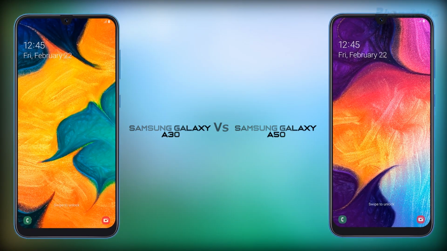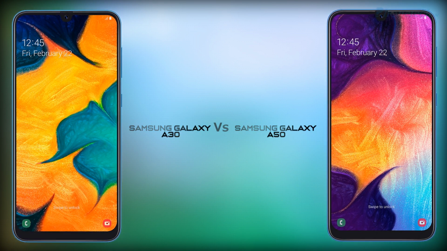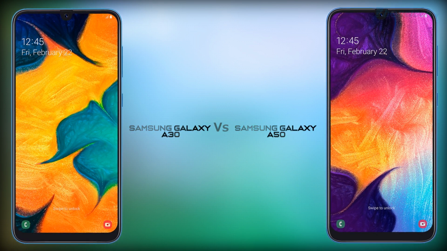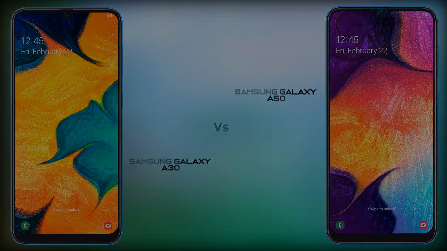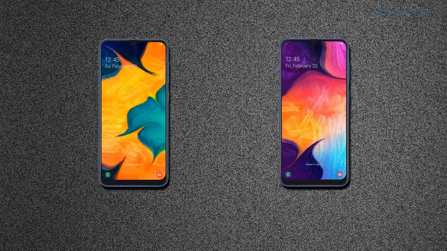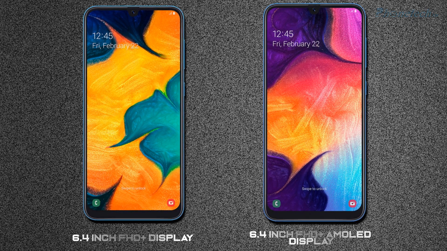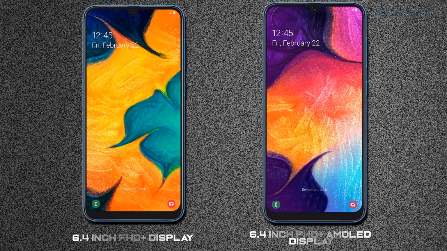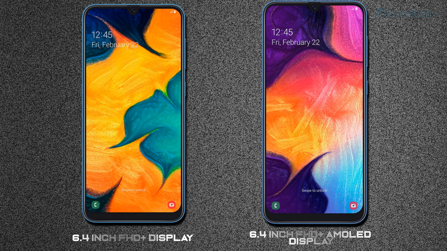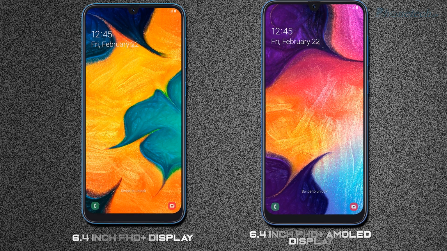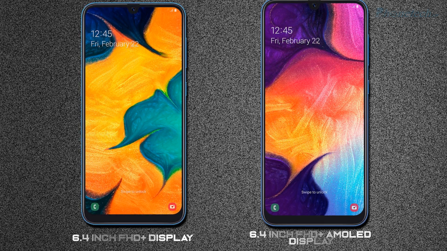Today I'm going to compare two new smartphones, Samsung Galaxy A30 and Samsung Galaxy A50. Let's start. If we talk about the display, A30 has a 6.4-inch Full HD Plus display. On the other side, you also get a 6.4-inch Full HD Plus, but it's different in display: AMOLED display.